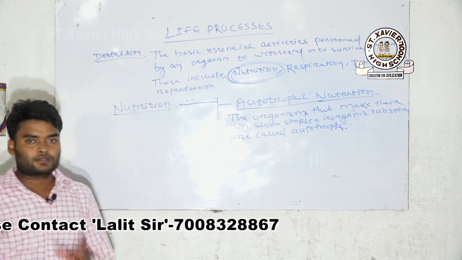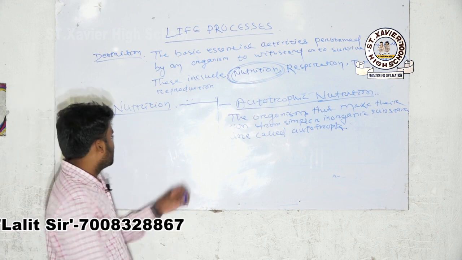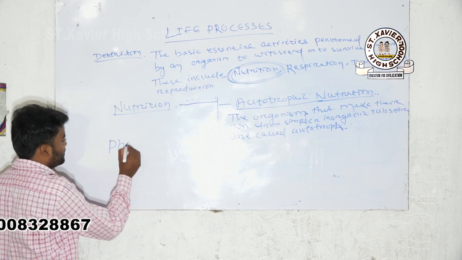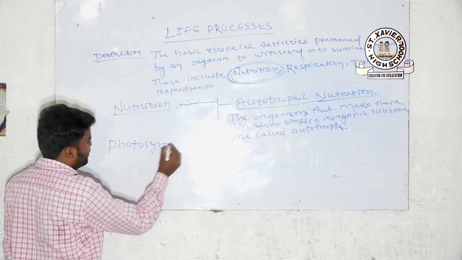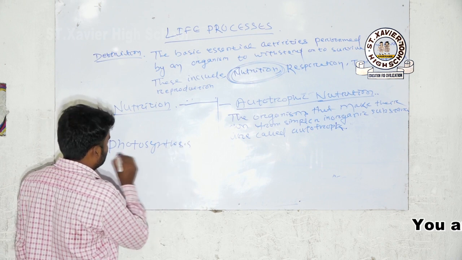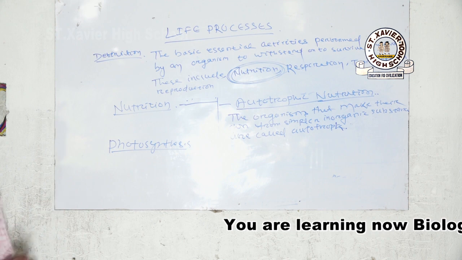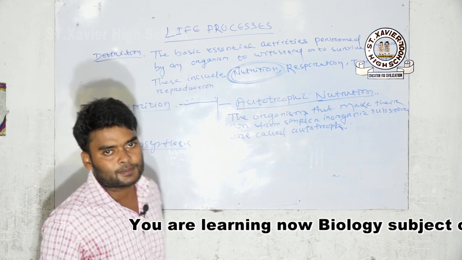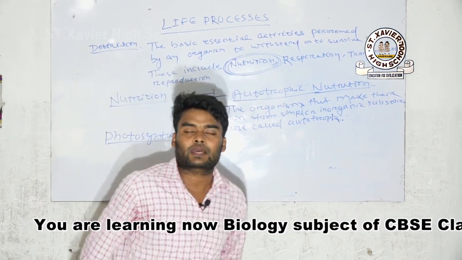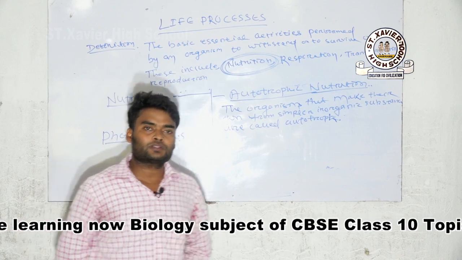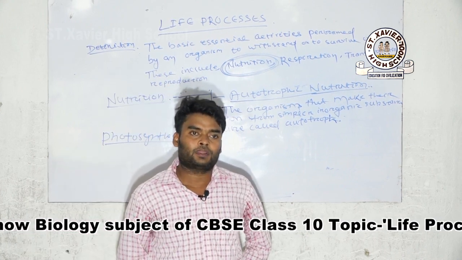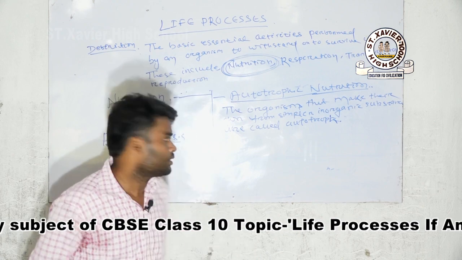So a question arises in your mind: what is photosynthesis? It is a very important process for you. In this process, the green plants make their own food by using simpler inorganic substances like carbon dioxide and water, in the presence of sunlight and chlorophyll in the leaf surface.